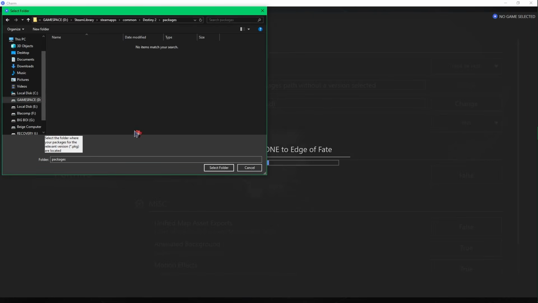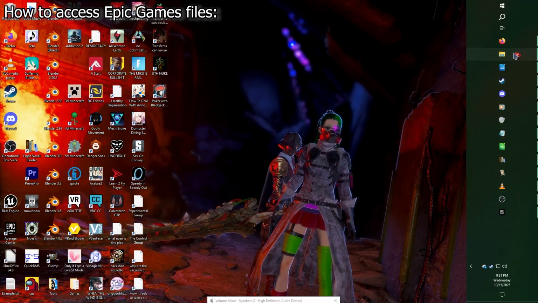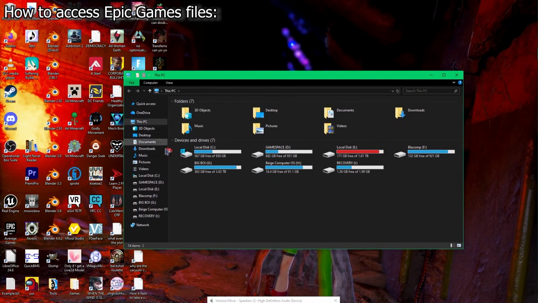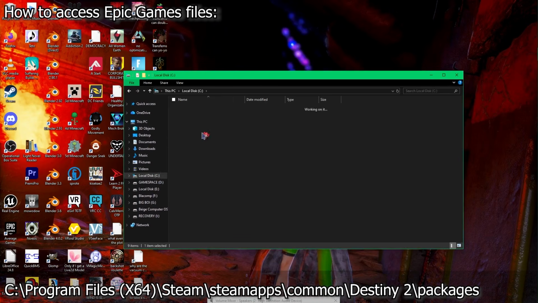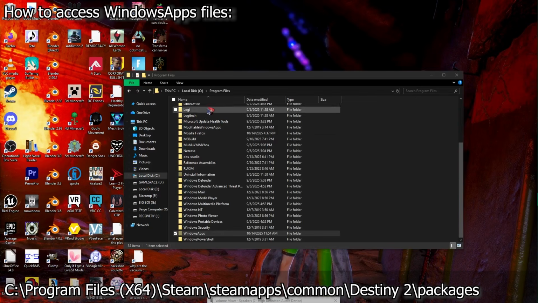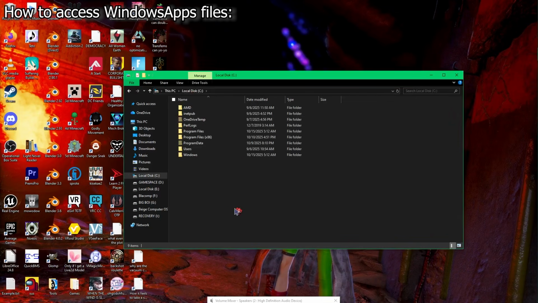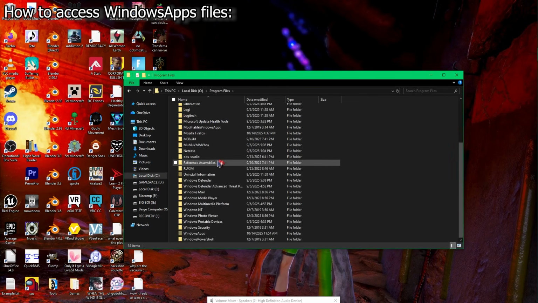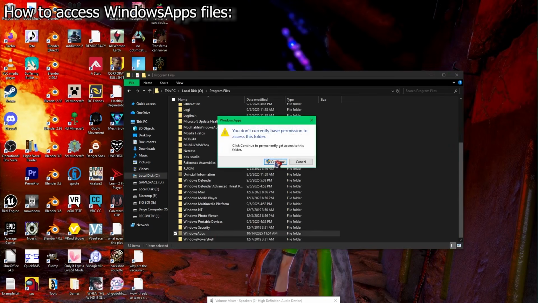It will then bring a pop-up that requires you to select your package's path. This is where your game is installed, typically at C, Program Files, x64, Steam, steamapps, common, Destiny 2, packages. I have mine installed on another drive, so my path is different. If you downloaded the game through Epic Games or the Microsoft Store, the path is different.